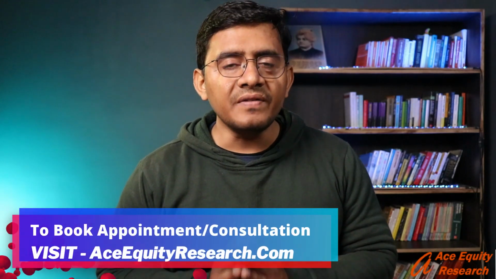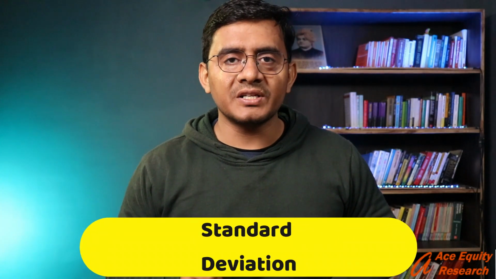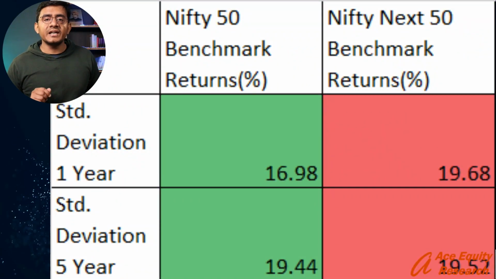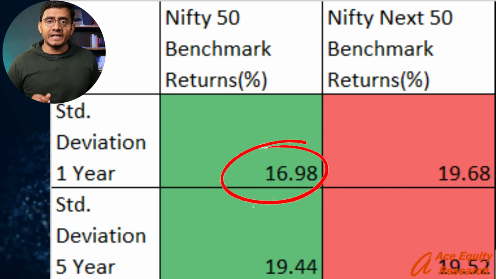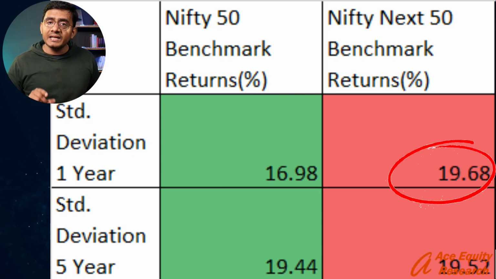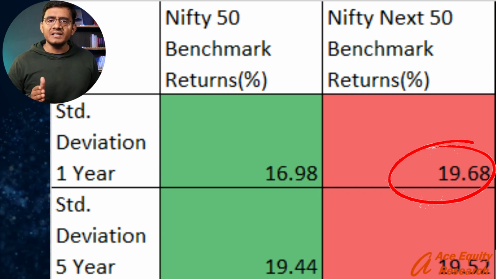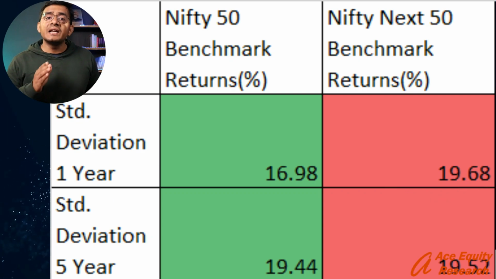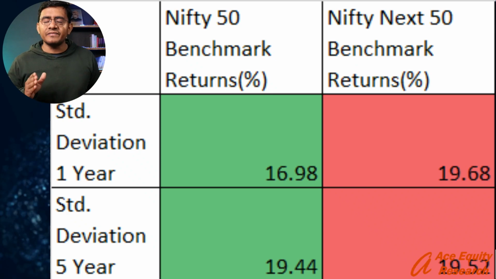Now let us understand the volatility factor of Nifty 50 index and Nifty Next 50 index, and for that we will look at the standard deviation of both these indices. Standard deviation is basically a parameter which is used to measure volatility, and the lesser the value, the better. So first look at the first year standard deviation of Nifty 50 index, which is 16.98%, and for Nifty Next 50 it is 19.68%. So in the first year, in terms of standard deviation, Nifty 50 performs better than Nifty Next 50.